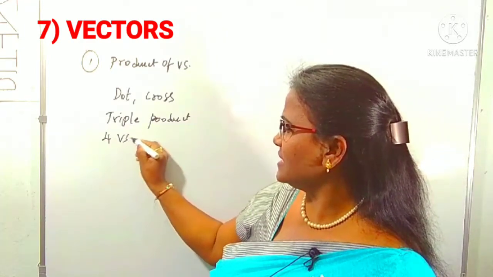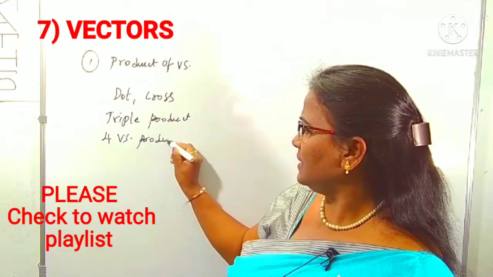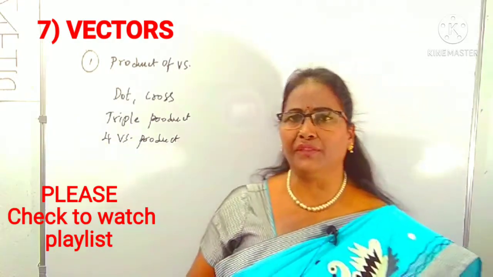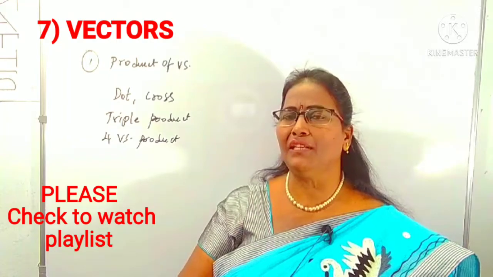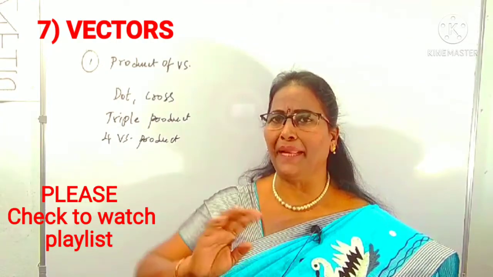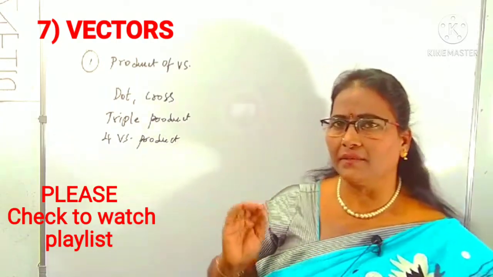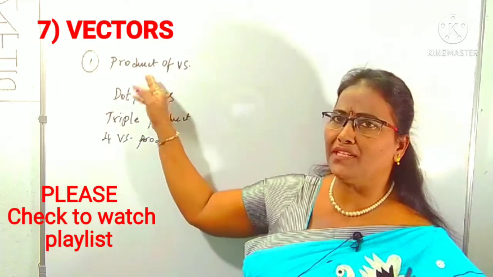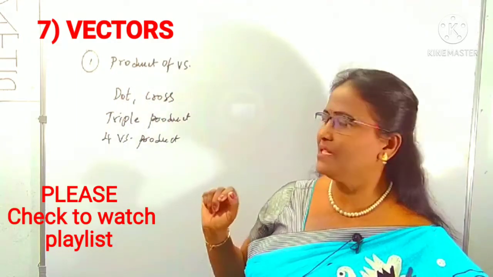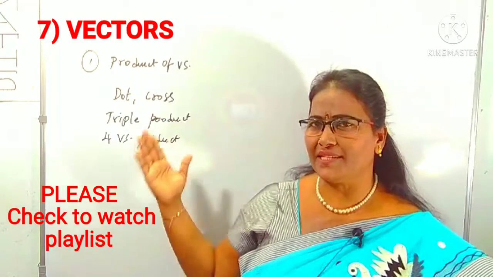Four vectors product. In case of the properties of vectors, maybe additions of vectors, you will frame the questions depending upon the planes. So rare cases you will go, but mostly you can concentrate on product of vectors. You know very well, it's such an easy topic.